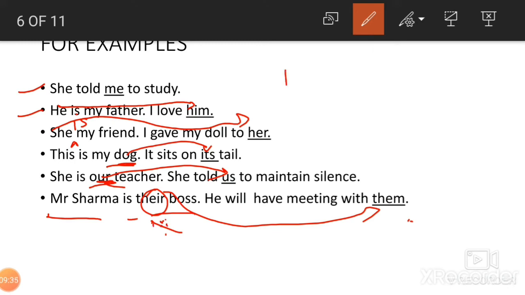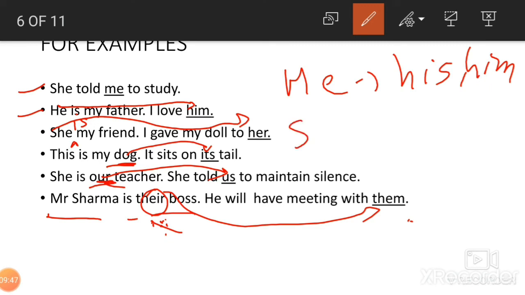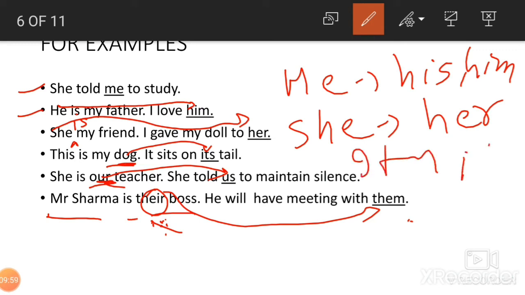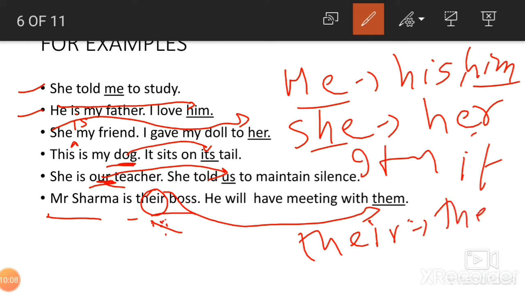ठीक है. So with he, him will go. I told him to do this. I told him to do that. With she, I told her to do this work or do that work. ठीक है children. For it, we will be using it only. So remember, for he, him, she, her, if you're talking about more than one person, there or they, we will be using the word them. She told them to work hard. She told them not to make noise. Or something belongs to them.